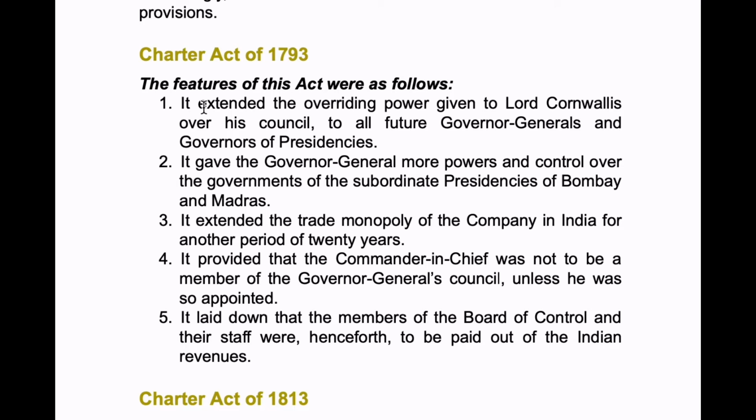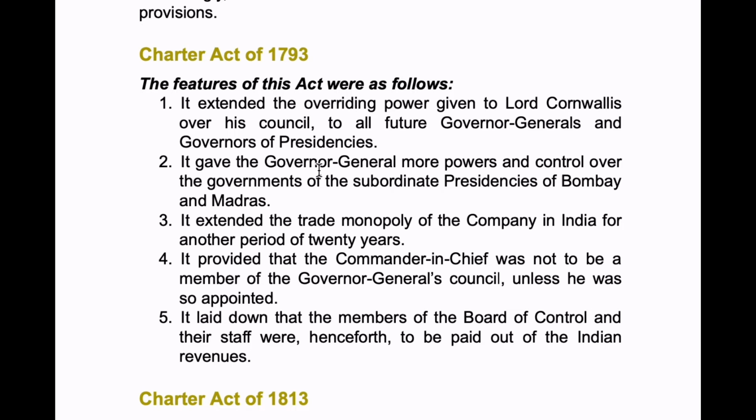And next, Charter Act of 1793. The features of this act were as follows. First, it extended the overriding power given to Lord Cornwallis over his council to all future Governor Generals and Governors of Presidencies. Okay, Lord Cornwallis was given overriding powers over his council, and also to all future Governor Generals and Governors of Presidencies. And next, it gave the Governor General more powers and control over the governments of the subordinate presidencies of Bombay and Madras.